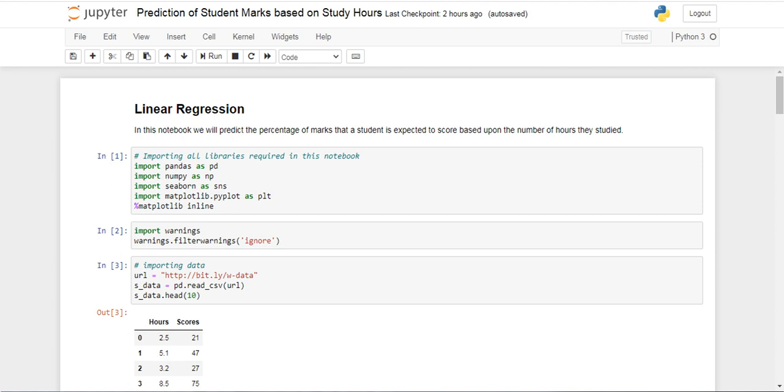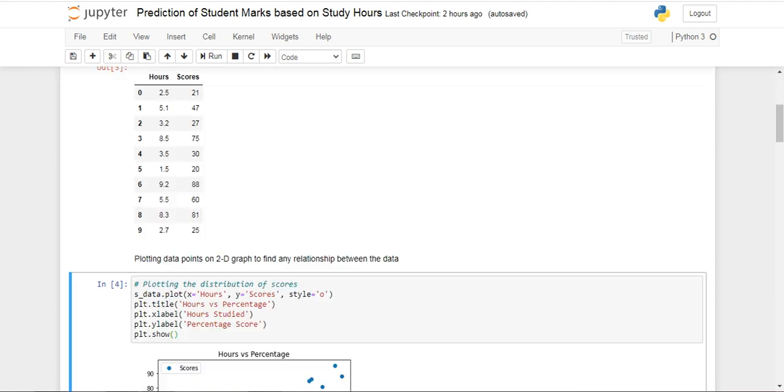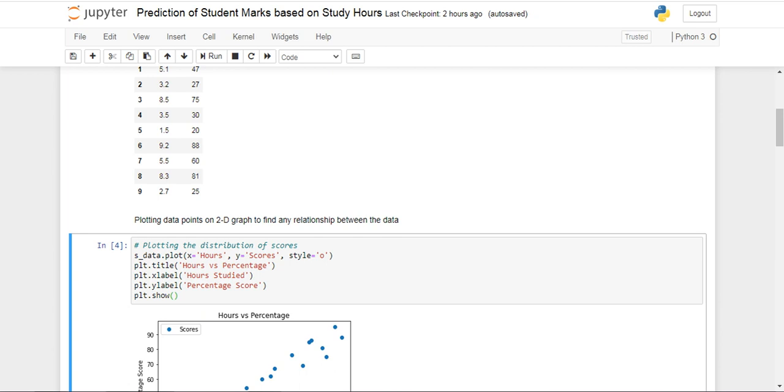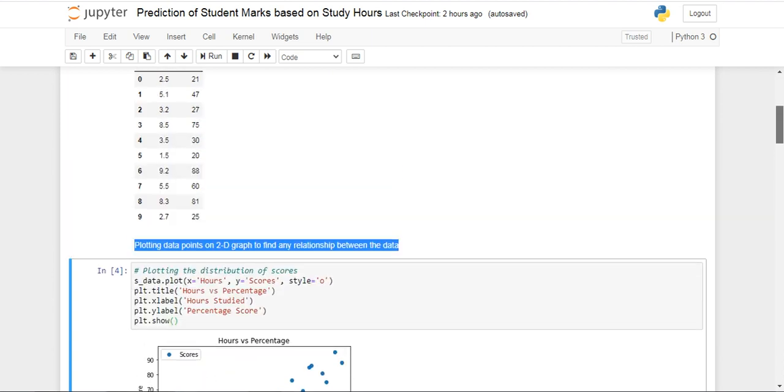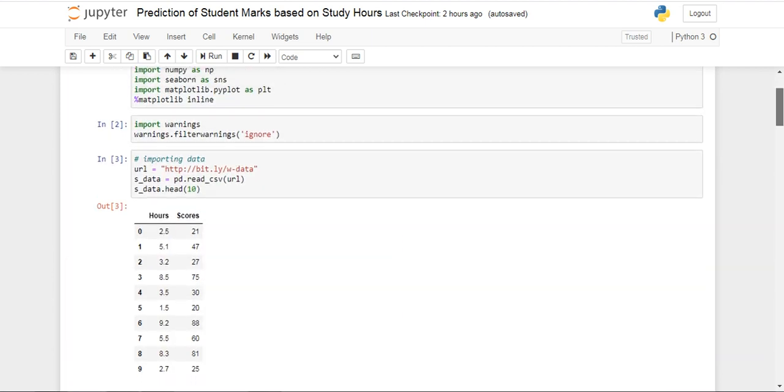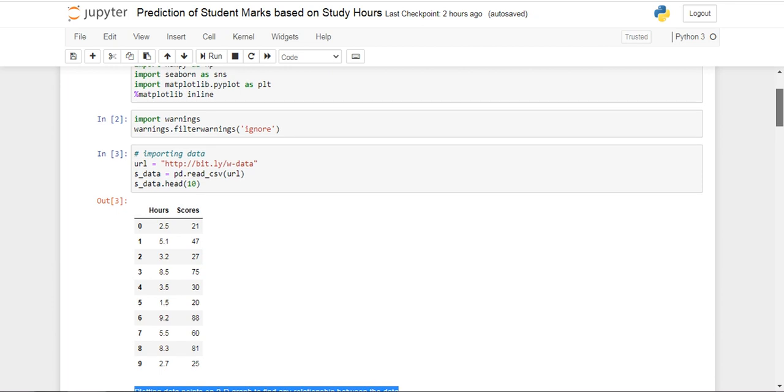The first step is importing the libraries, that is import pandas as pd, import numpy as np, import seaborn as sns, and we are also using matplotlib as plt. We also have import warnings, with warnings.filterwarnings, which is used in the program to ignore the warnings.